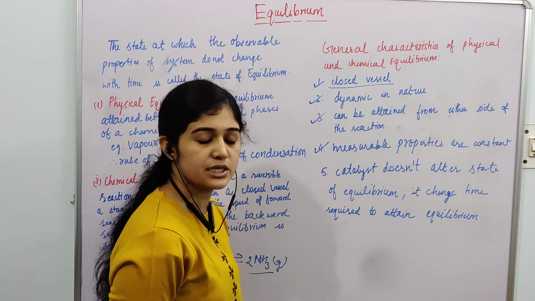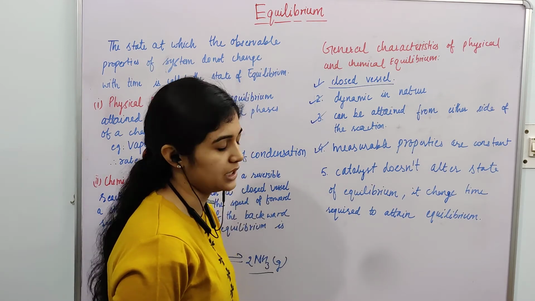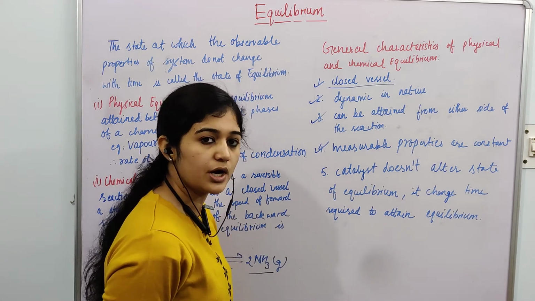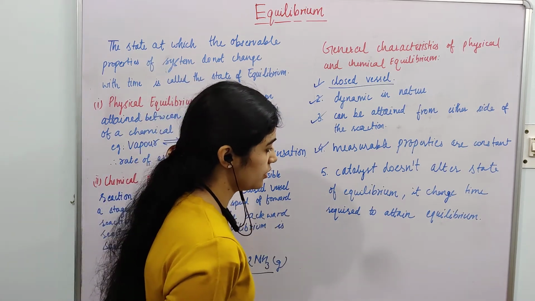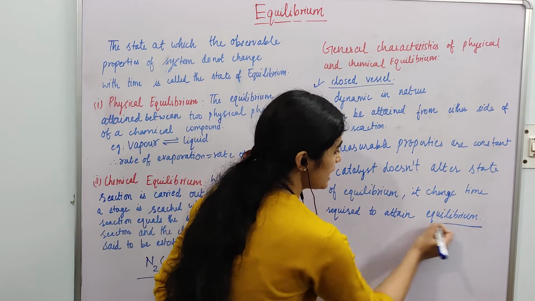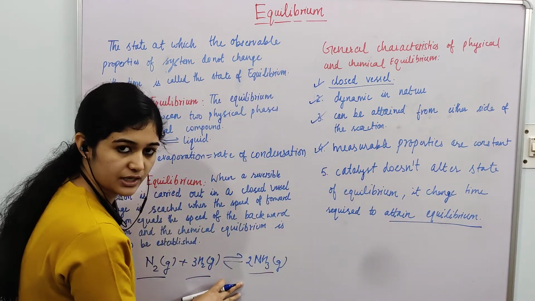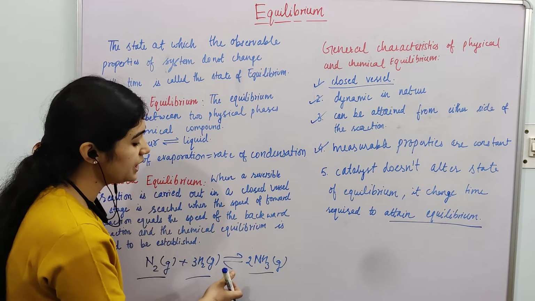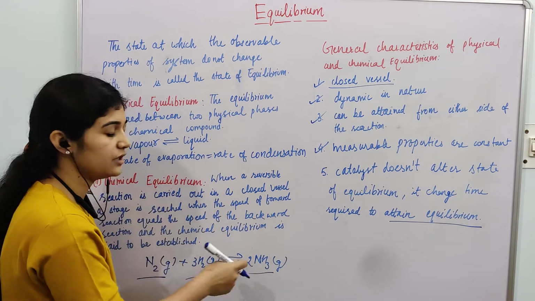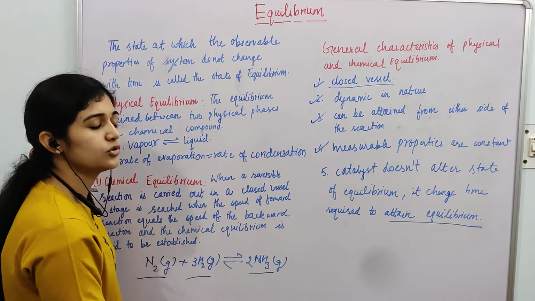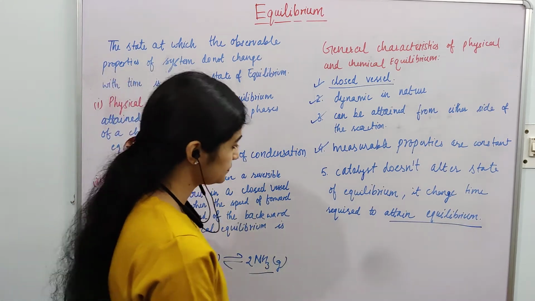Catalyst does not change the equilibrium state. What it changes is the time taken to attain the equilibrium. If you carry out this reaction in the absence of catalyst, it will take longer to attain equilibrium. But if you add the catalyst, it will take less time to attain equilibrium.